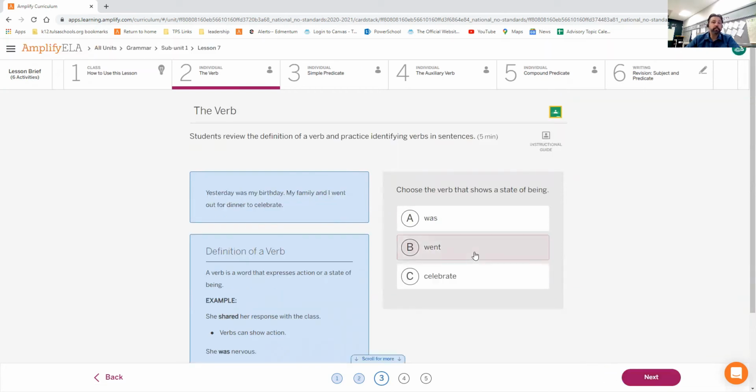Next one. Yesterday was my birthday. My family and I went out for dinner to celebrate. Yesterday was my birthday. Choose the verb that shows a state of being. To be is I am, you are, we are, he is, they are. In the past, it's what? It's was. Yesterday was my birthday. It is a state of being.